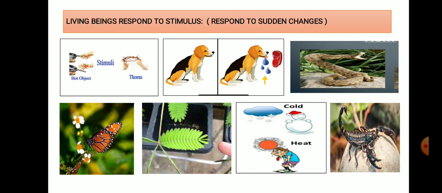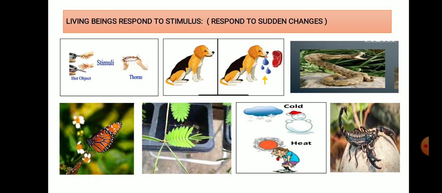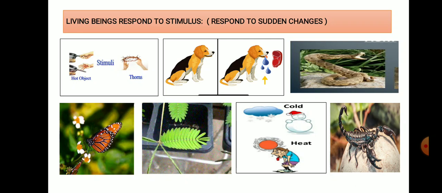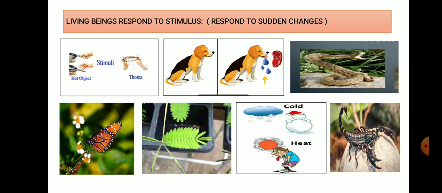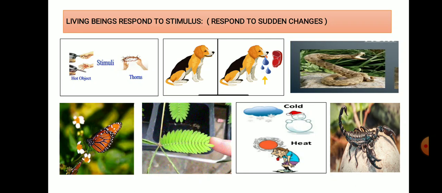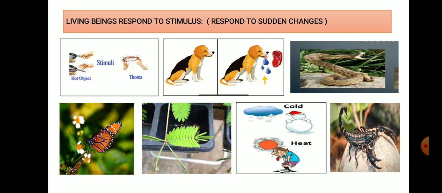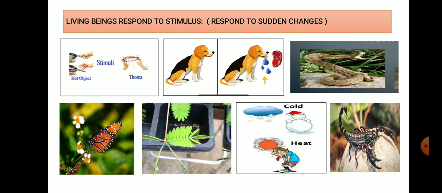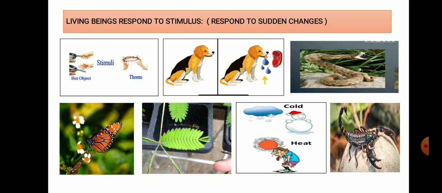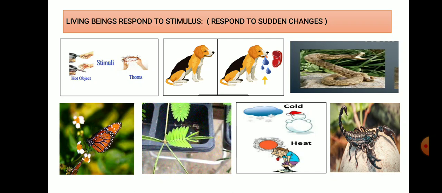Similarly, heat, cold, sound, smell, laughing, crying, showing anger, all these are examples of stimulus. So all living beings like birds, animals, plants, human beings, they show response to stimulus.